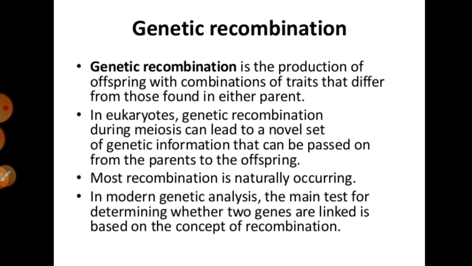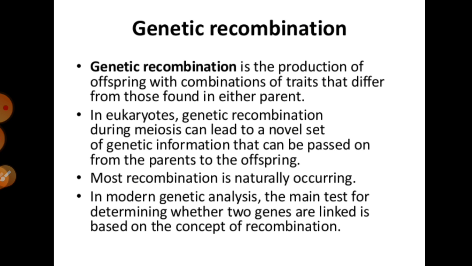You must prepare it that genetic recombination is the production of offspring, a new organism, that can be developed with a combination of traits that differ from those found in either parent. Means generally, the characters and genes found in the parents, other than those, the combinations that form and develop in that organism, that is called genetic recombination.